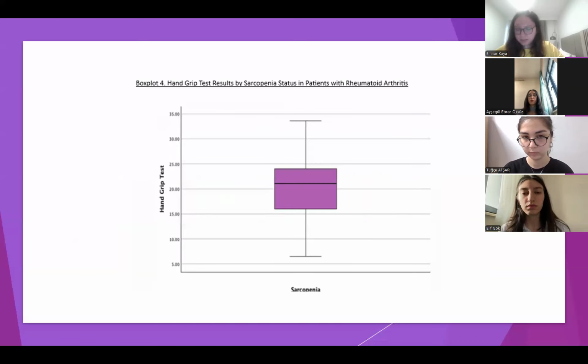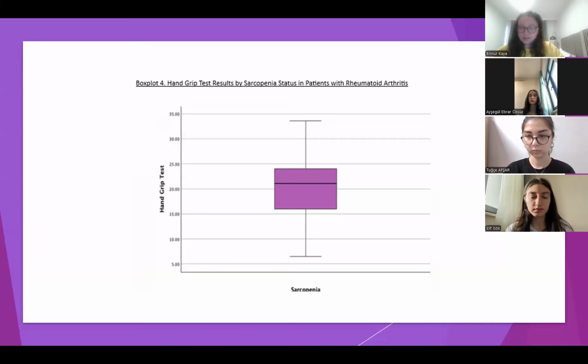This box plot analysis reveals that patients classified as having potential sarcopenia tend to have lower hand grip strength compared to those in the non-sarcopenia group. Additionally, the interquartile range is narrower for the potential sarcopenia group, indicating less variability in hand grip strength. Most patients in this group exhibit considerably reduced muscle function. These findings reinforce the established link between sarcopenia and diminished muscle strength, a core diagnostic criterion for the condition.